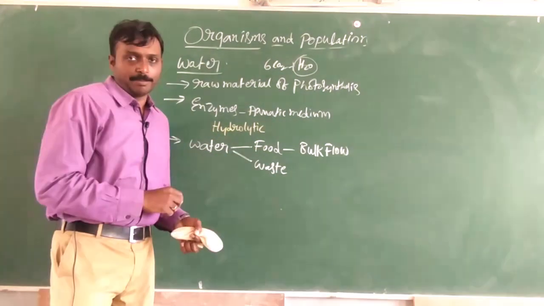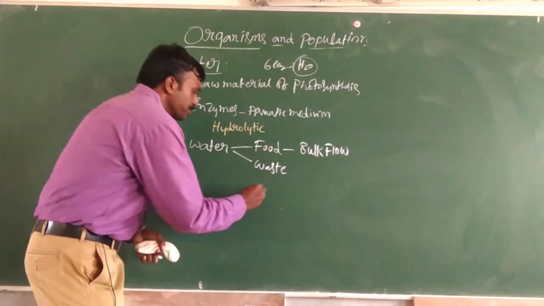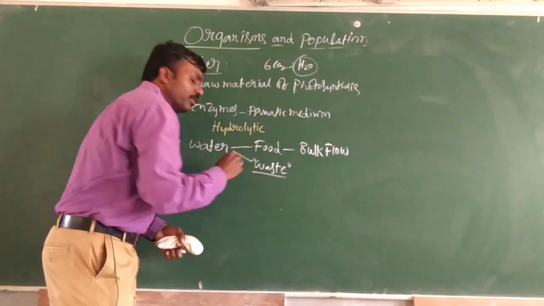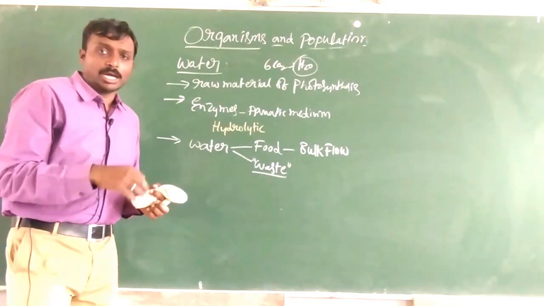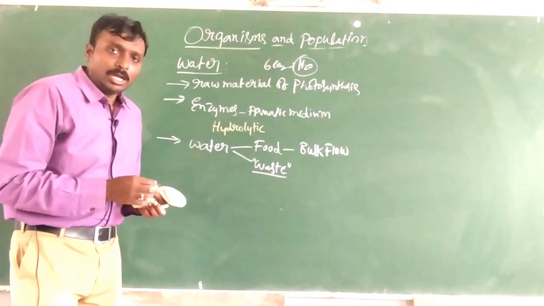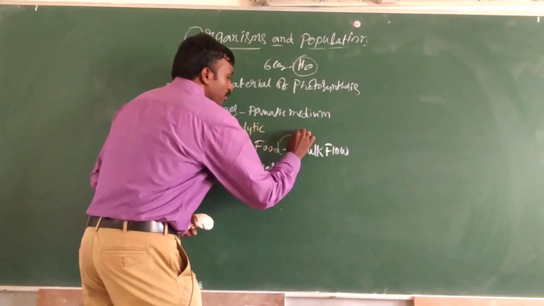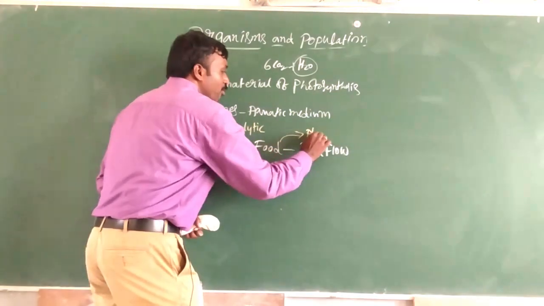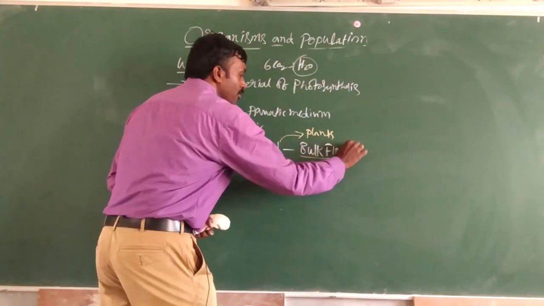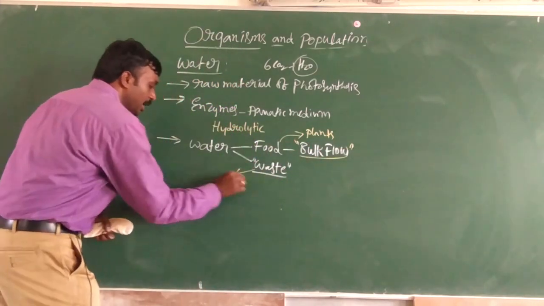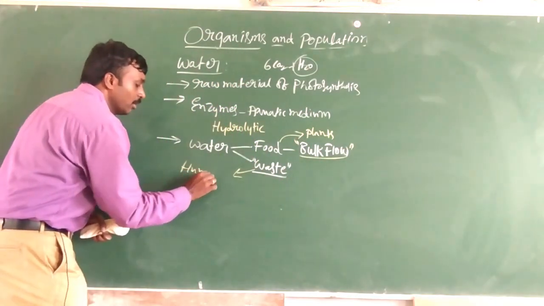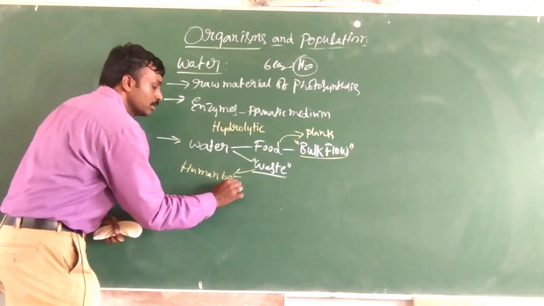to all the parts of the plant body. In the same manner, if we talk about how it eliminates waste materials, first of all, food in the case of plants is the bulk flow hypothesis, and waste in the case of human beings.